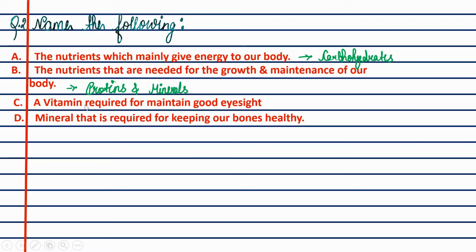The vitamin required for maintaining good eyesight is known as vitamin A. If you're in an exam, it will come that which vitamin is required for maintaining good eyesight. Many times children get confused in vitamins, so please learn the definitions of every vitamin. The mineral that is required for keeping our bones healthy is calcium. So learn these all.